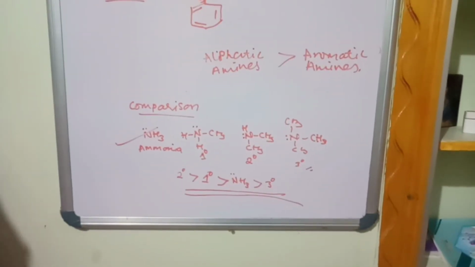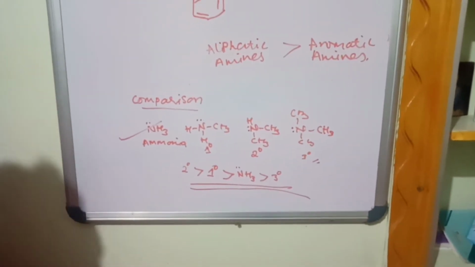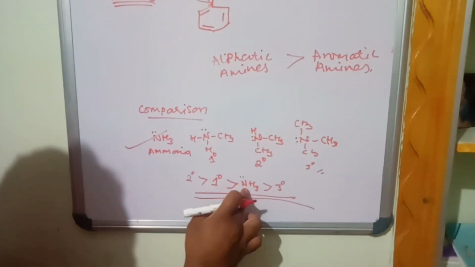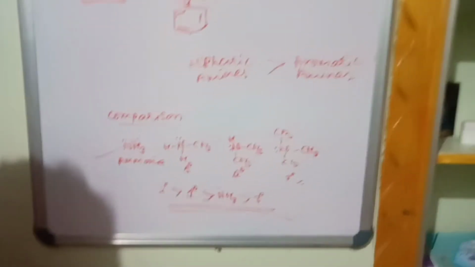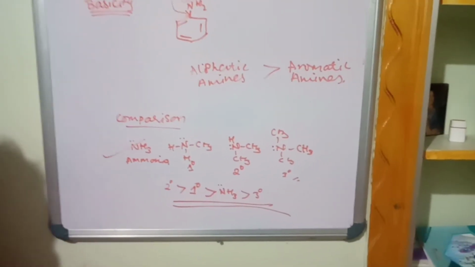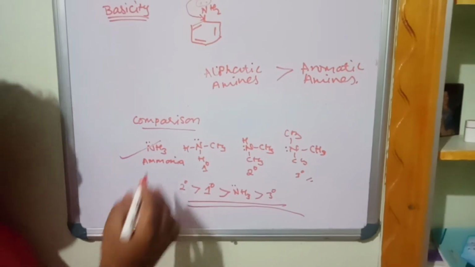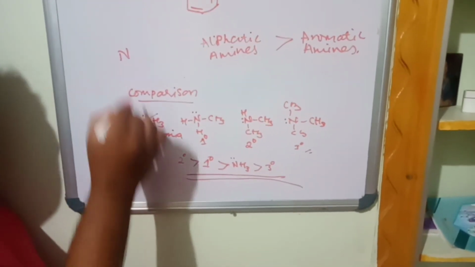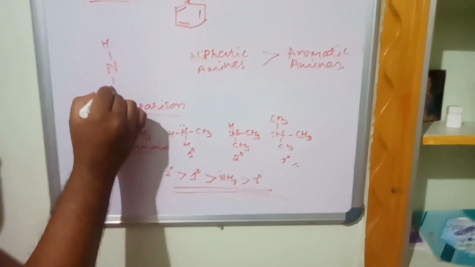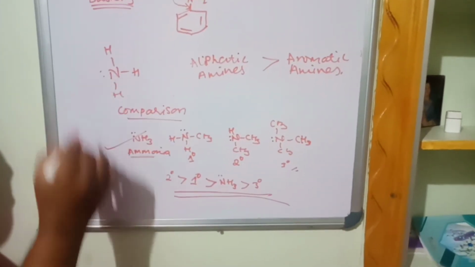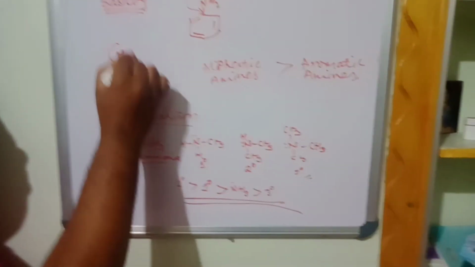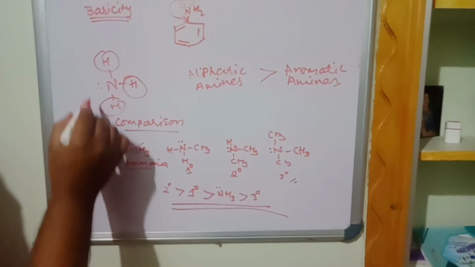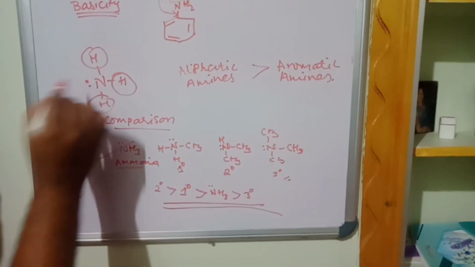Now you have to get one question. Why is the secondary amine more basic than primary? Again, ammonia is more basic than tertiary. So why is it like that? I will tell you very easily, in a very simplified way. Ammonia means nitrogen containing all 3 hydrogen atoms. These hydrogen atoms are not electron donating groups. So they are simple, basic in nature, freely available. They are basic in nature, no problem.